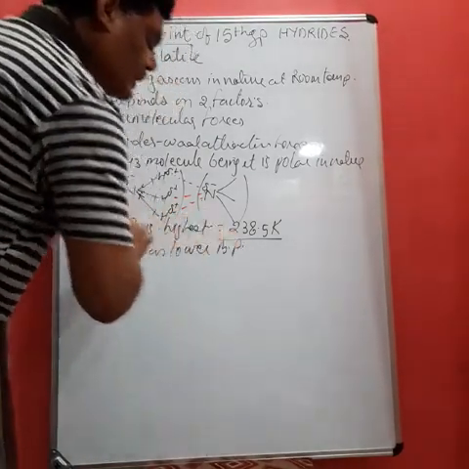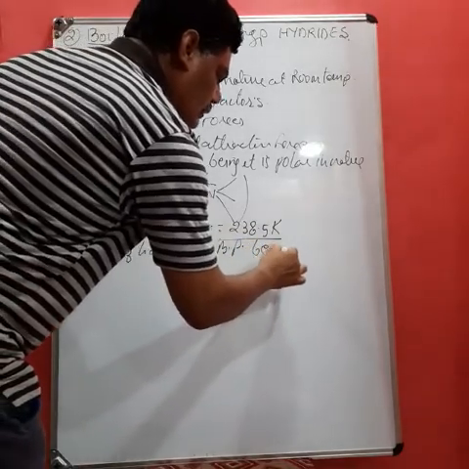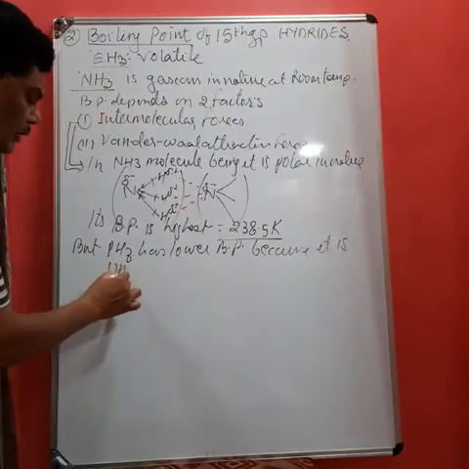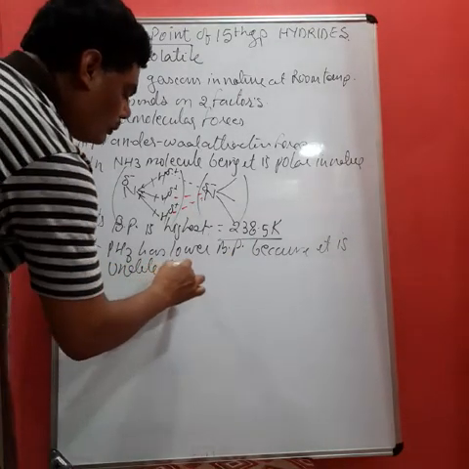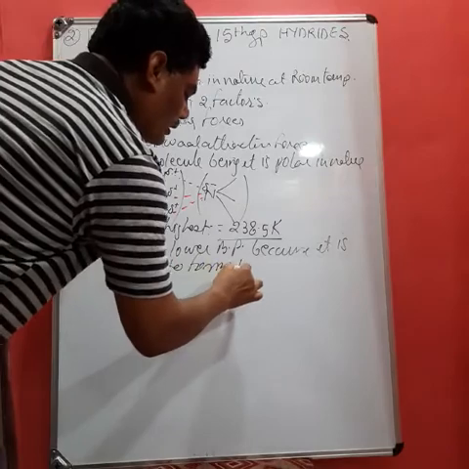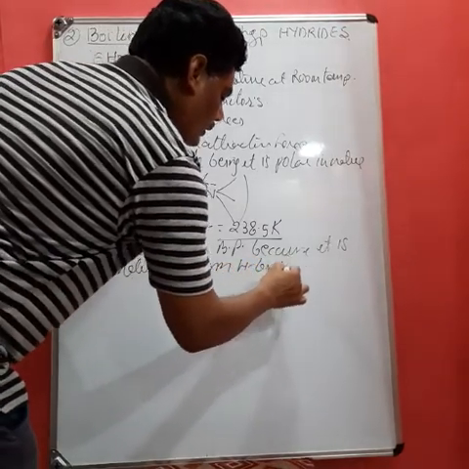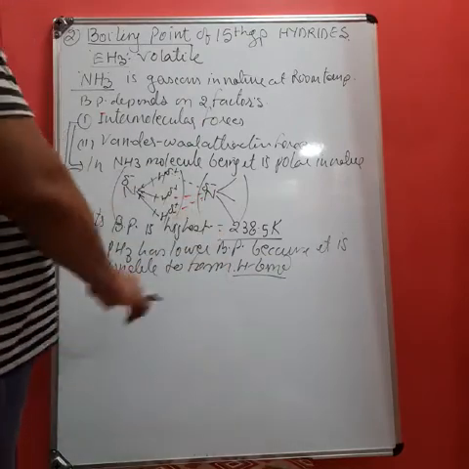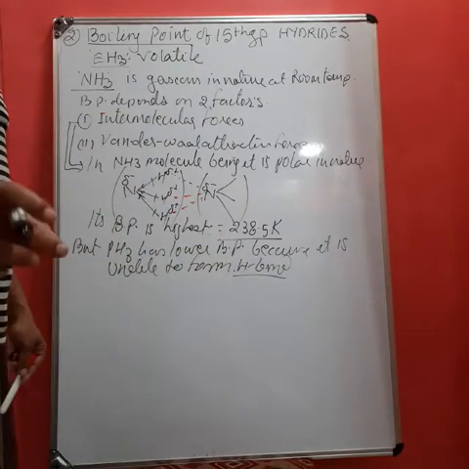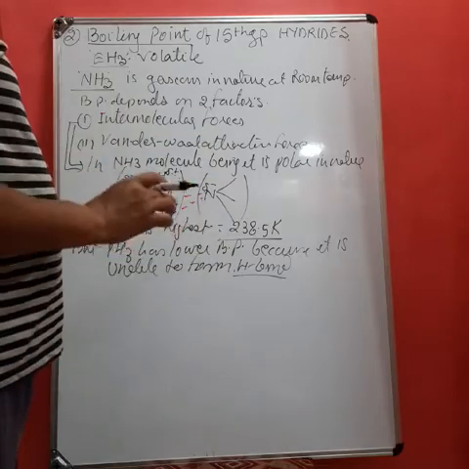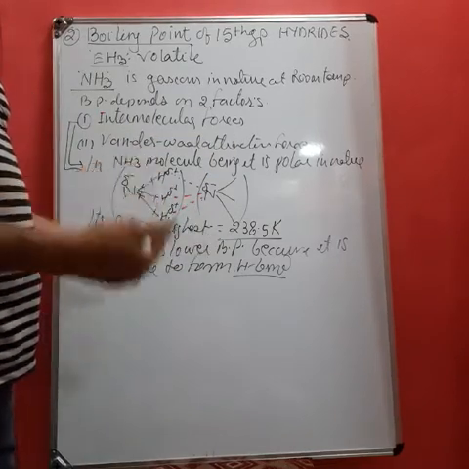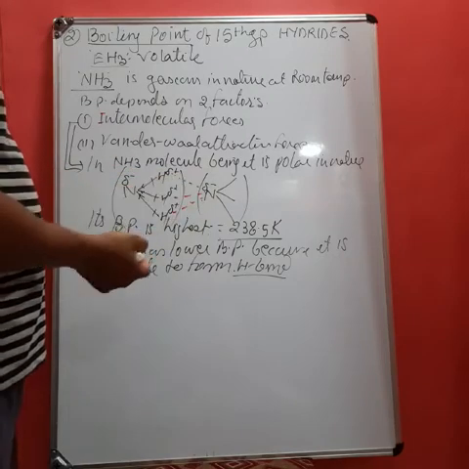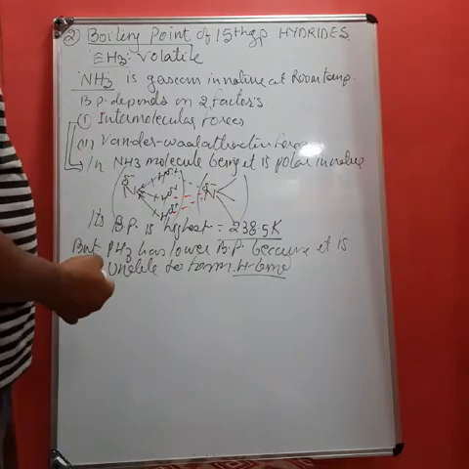But PH3 has lower boiling point because it is unable to form hydrogen bond. Now, why is it unable to form hydrogen bond? It is because, as we have discussed earlier, between phosphorus and hydrogen the electronegativity difference is not so high that it becomes polar in nature, and therefore only dispersion force is present there.